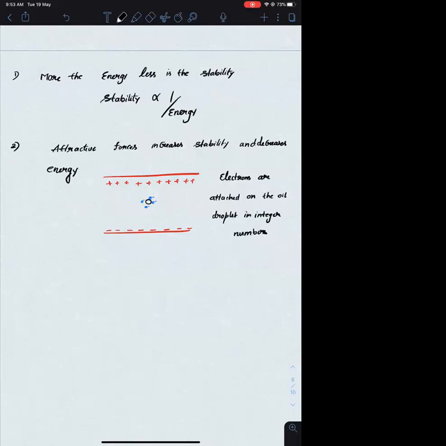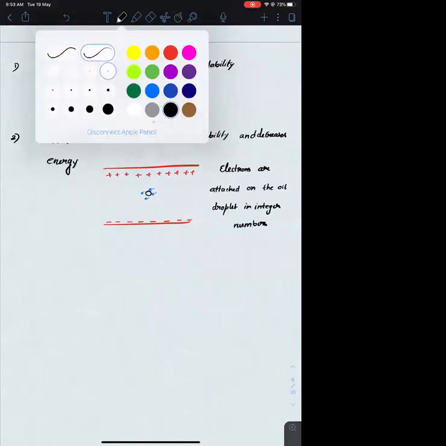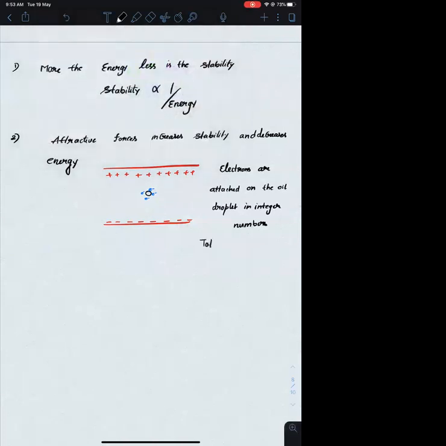Highest can be anything; it depends upon the size of the oil droplet. Okay. Let us say the total charge on the oil droplet because of all the electrons is equal to some small q.